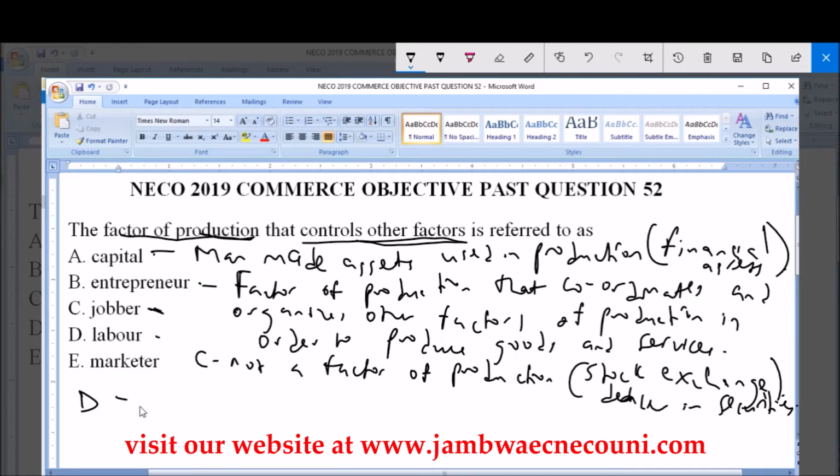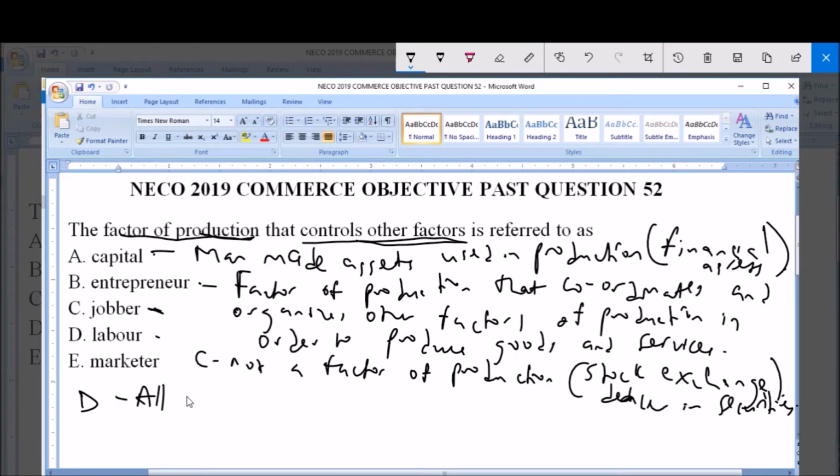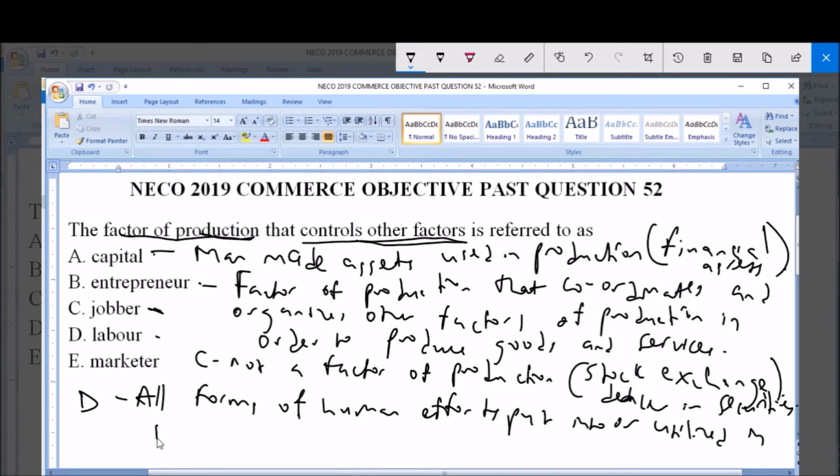Now D, which is labor, is a factor of production which covers all forms of human effort put into or utilized in production. And then lastly, E, marketer, is not a factor of production. The term marketer is not a factor of production.